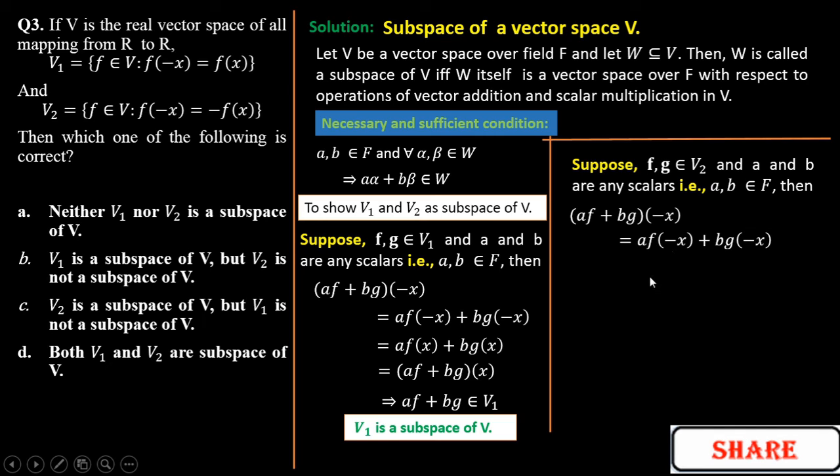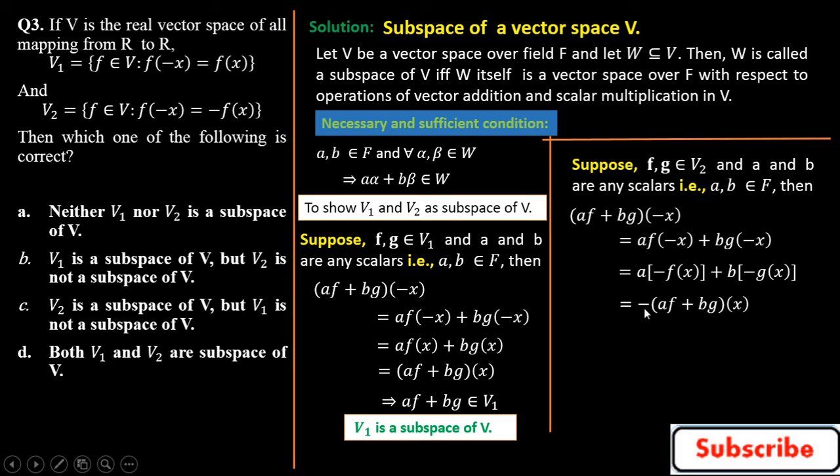Since these two are odd functions, we get a into minus f(x) plus b into minus g(x). Taking the minus common, it is minus (af plus bg)(x). So we have taken minus x with the operation f and g, and here we get minus of this.